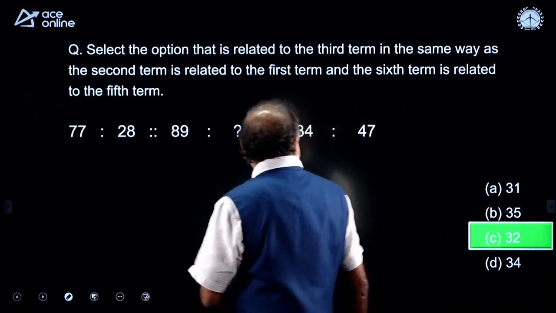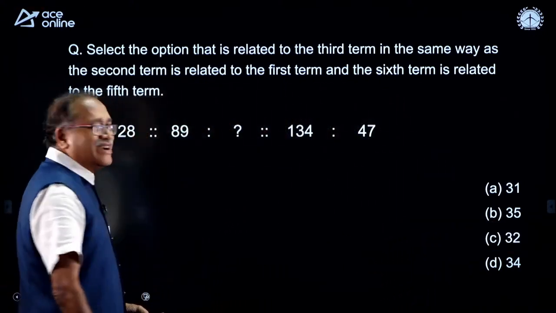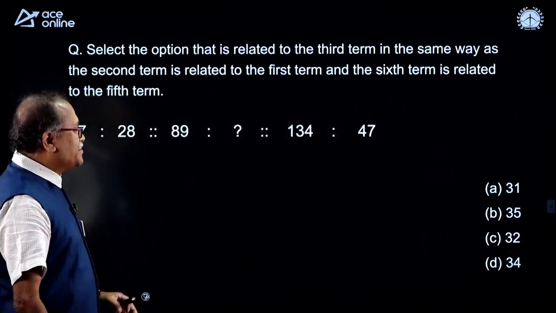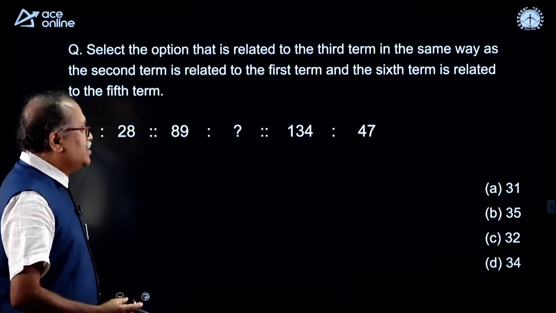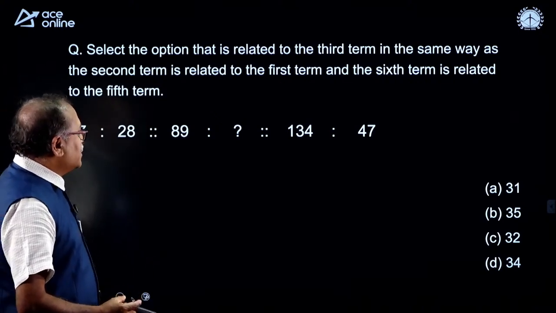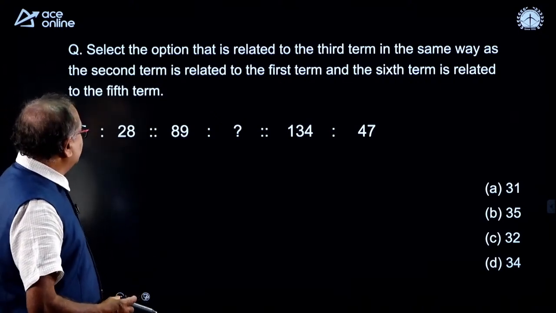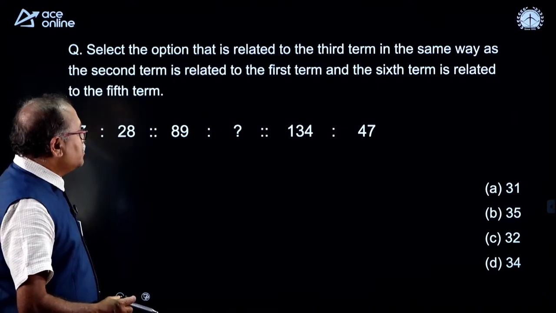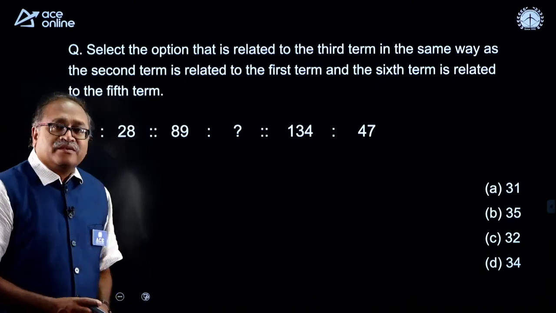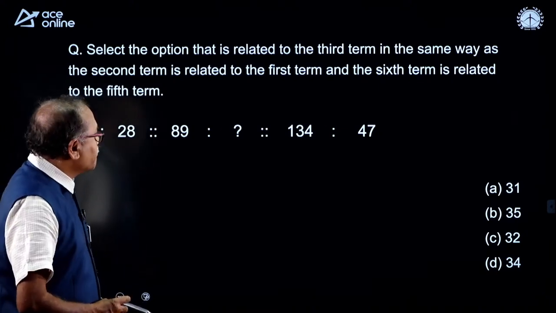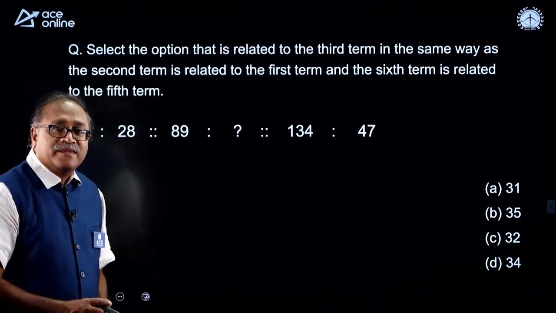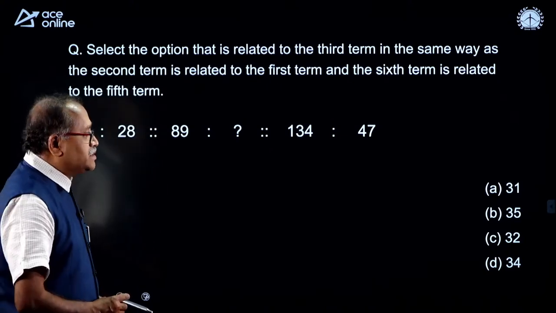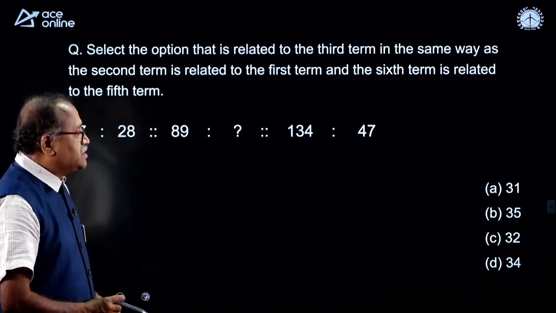Now, I give you 30 seconds. Why did I show you the answer? I am extremely sorry for that. Now, check the result over here, the logic over here. Yes, yes, my dear friends.